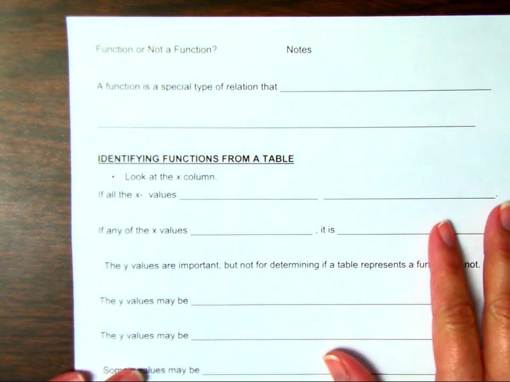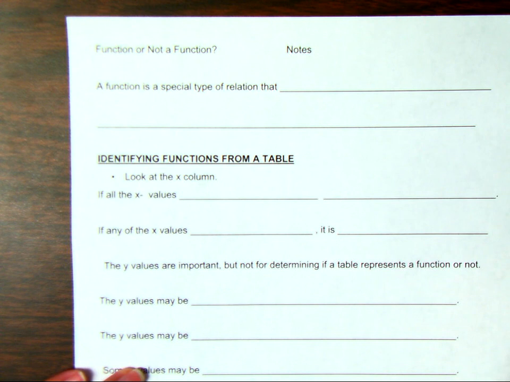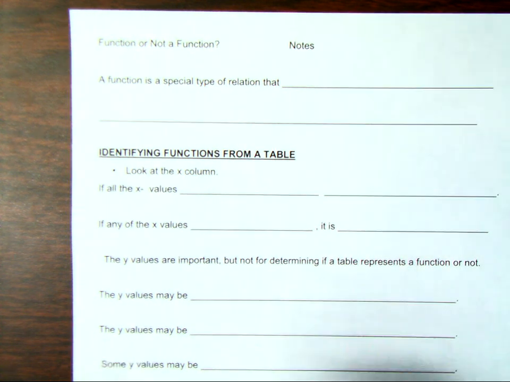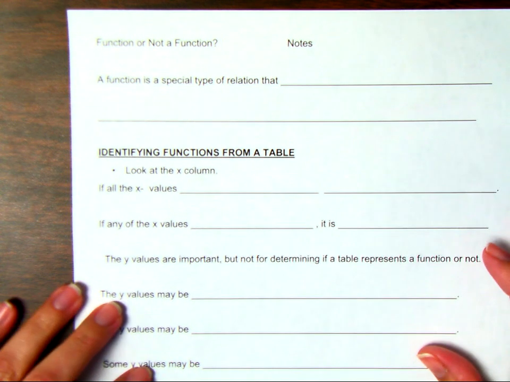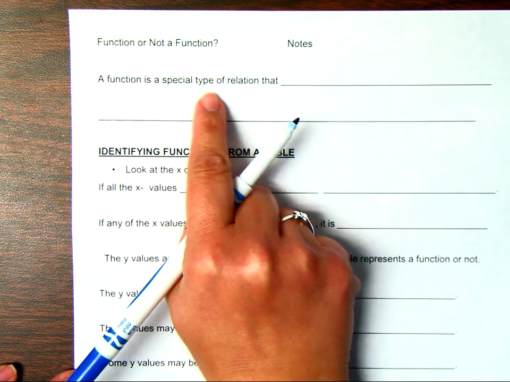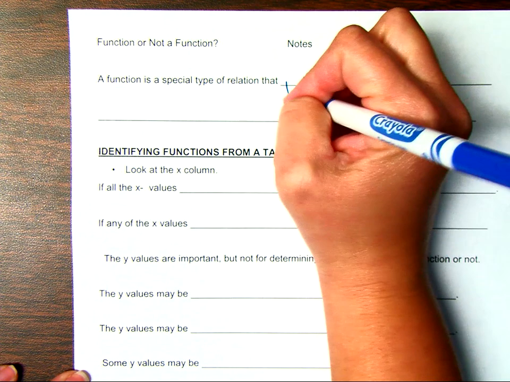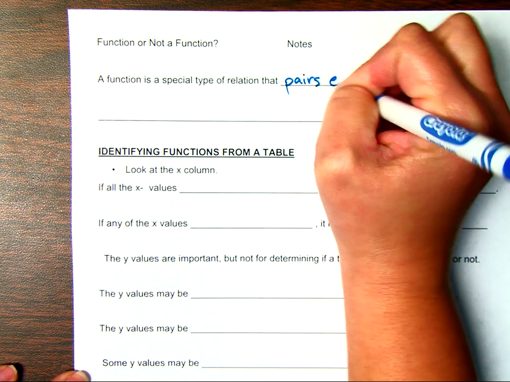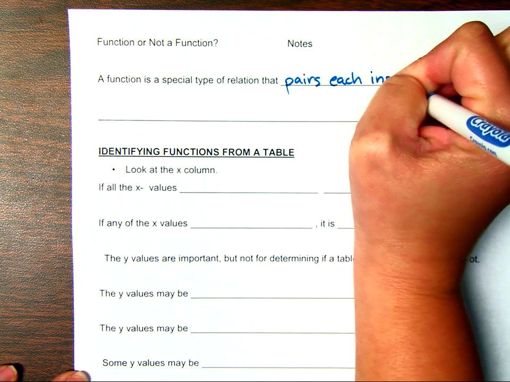Right, today we're going to move on and start talking about what we call functions. There are different relations, like when we're talking about graphs, those are all different relations between your x and your y, your ordered pairs, and not every single graph is actually going to represent a function. We're going to look more into that in just a little bit.